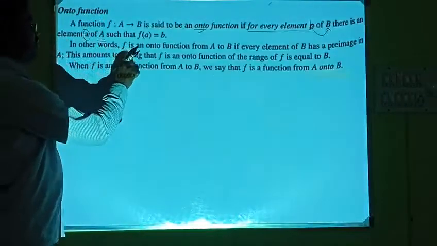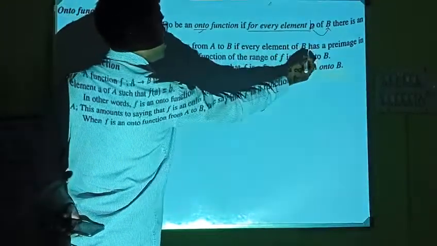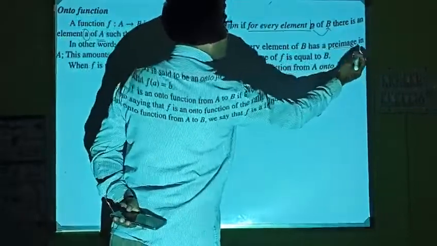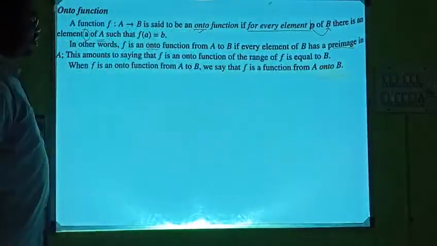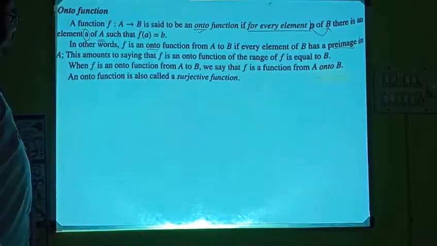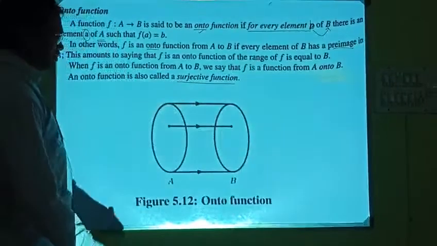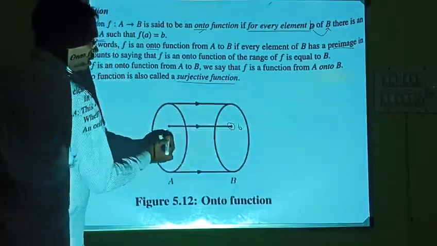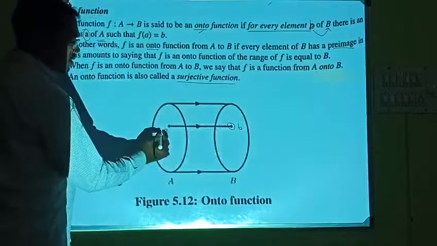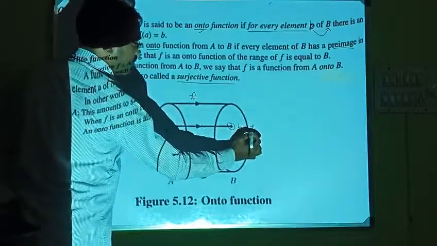In other words, f is onto from A to B if every element of B has a pre-image. This is the definition of onto function. The other name for onto function is surjective function. So for every element b, you can find an element a here, such that if you apply f on this, you will get b.